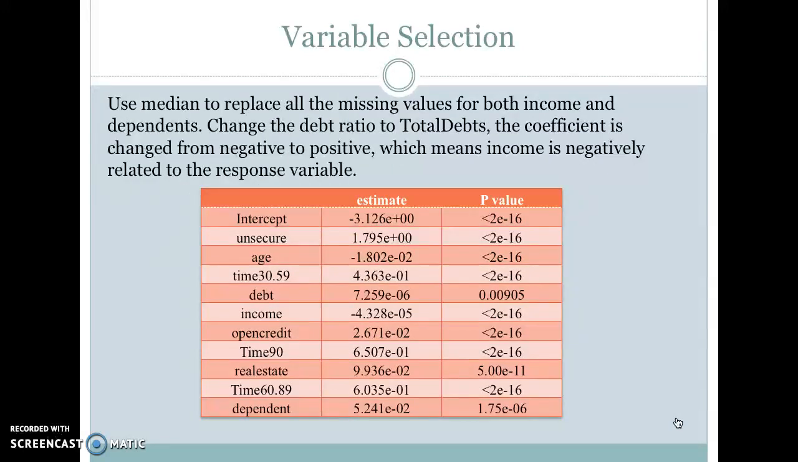Again, the stepwise variable selection method is applied, and we have used the median to replace all the missing values for both income and dependents. And in this case, if we compare with the summary in the last slide, the p-value of debt ratio became significant here. Also in this table we have changed the debt ratio to total debts. The coefficient has changed from negative to positive. That means income is negatively related to the response variable. So from the results above, after data imputation and data cleaning, all the features are significant to the response value. Hence, it's not necessary to remove any variable.